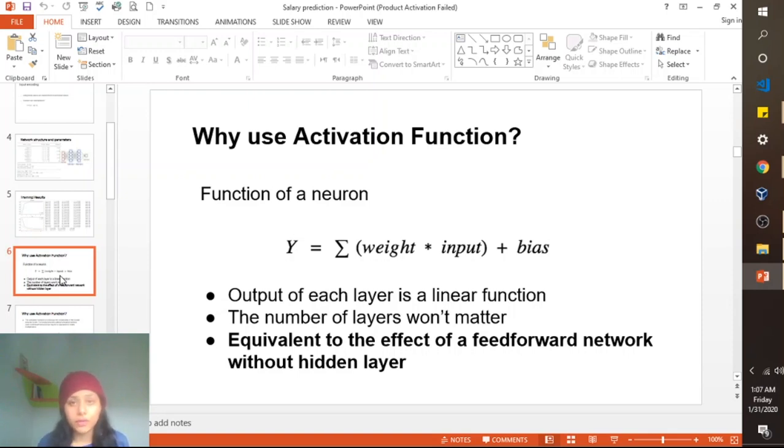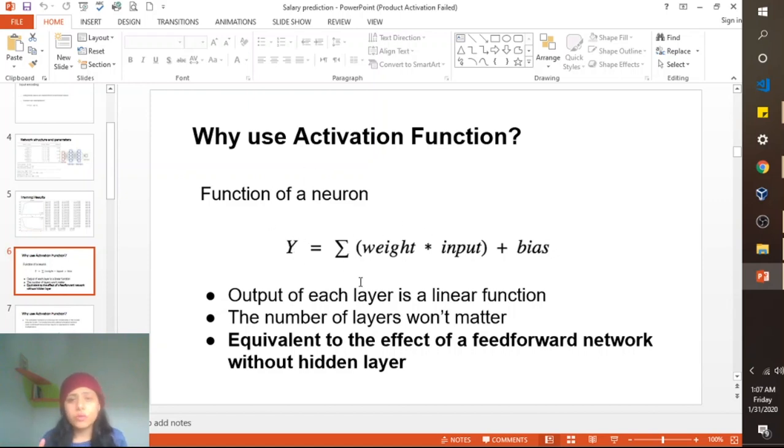Okay, so the next thing I'm gonna explain is why we should use the activation function in our neural network. We have used an activation function of ReLU. The reason of using that will be explained later. First I'm gonna explain why to use an activation function in a neural network at all. So I want you to imagine a simple neuron, the function of which is the sum of the weight and the inputs that are coming plus the bias. Y equals this. This is the function of a simple neuron.